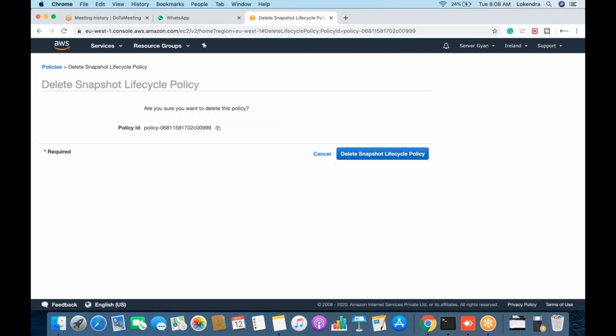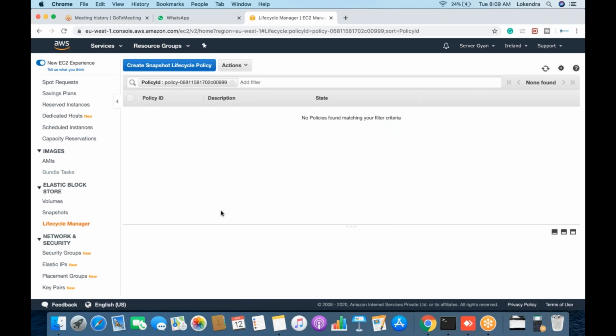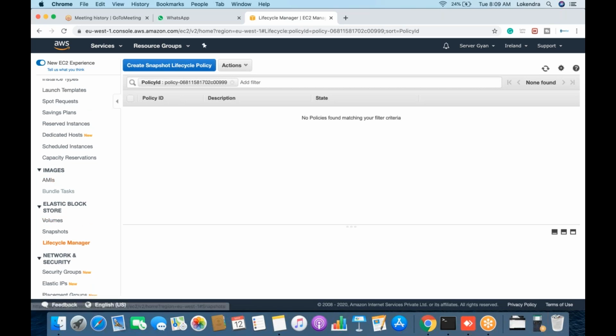So this particular service is regional. Wherever I'm working, like with Ireland, there will be an additional service within the Ireland region. If I'm working with North Virginia, there will be one separate tab. Actually, this is covered under the EC2 section. This Lifecycle Manager is a part of the EC2 section. Whenever you are talking about EC2, automated backup creation is enabled by default here.